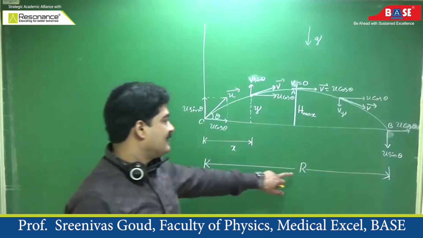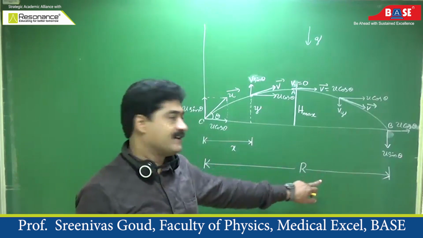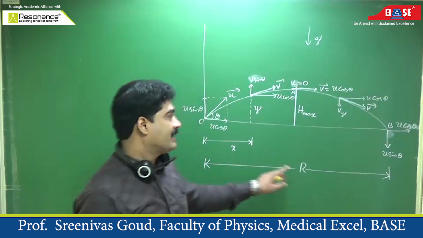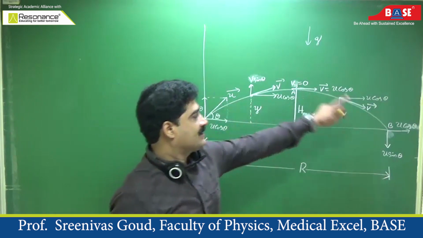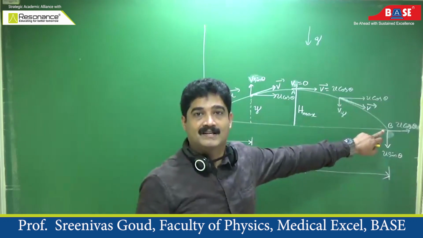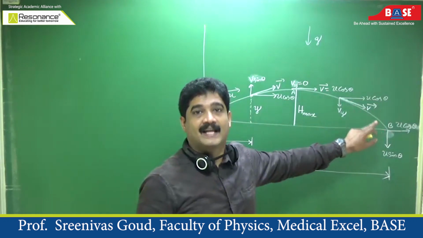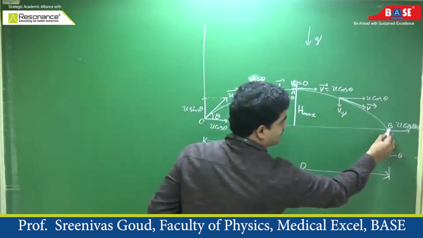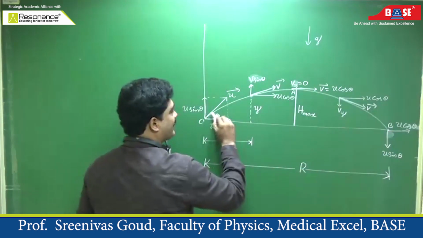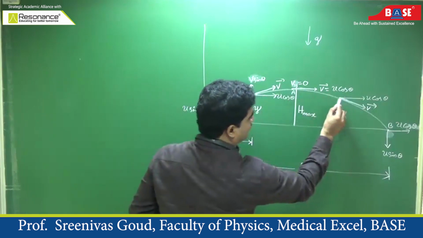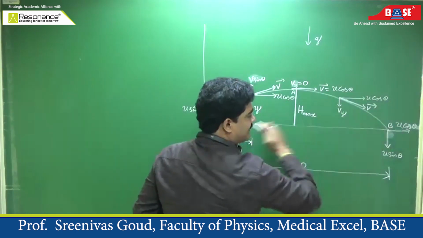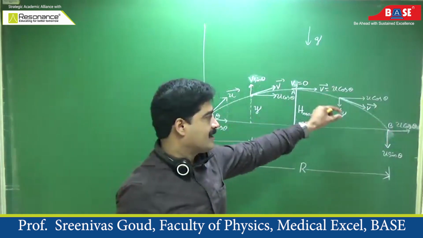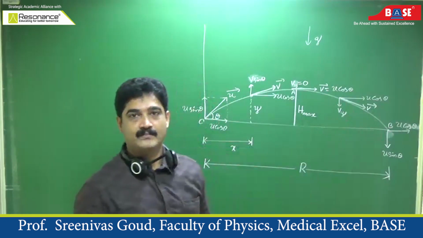The total horizontal distance covered by the projectile in the entire journey is called the range of the projectile. The time taken by the projectile to reach some other point in the same horizontal plane is the time of flight. Here you have thrown the body, here the body is reaching. So what is the time taken by the projectile to reach some other point in the same horizontal plane? That is called the time of flight.